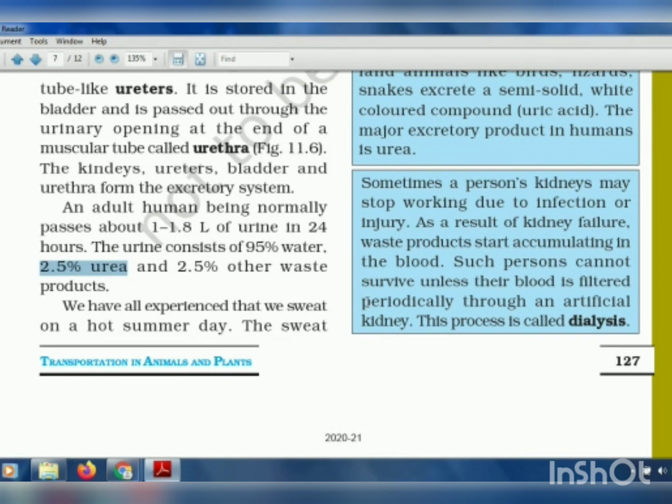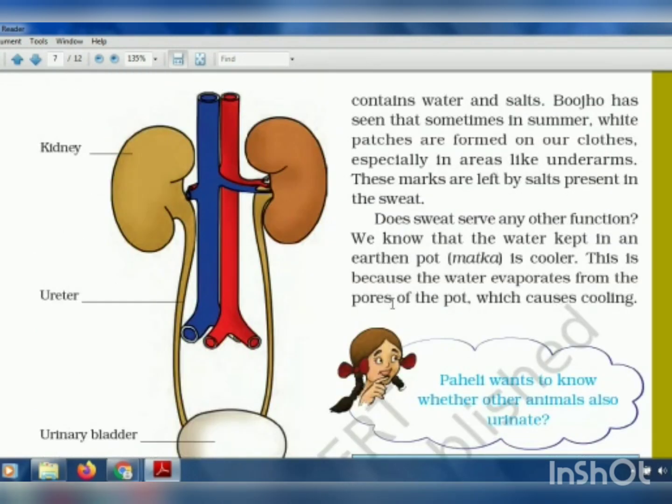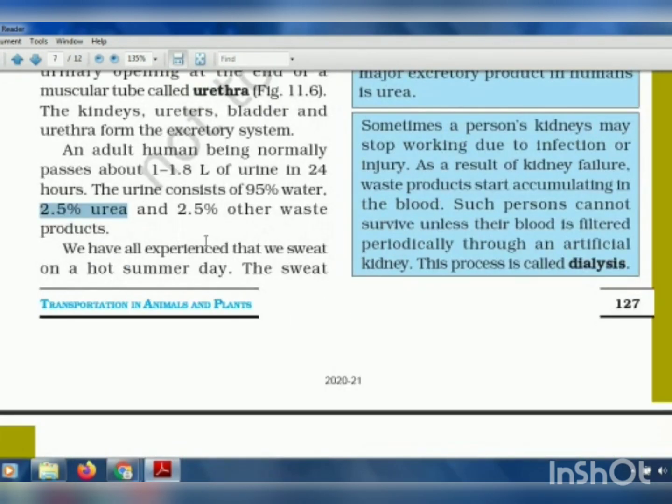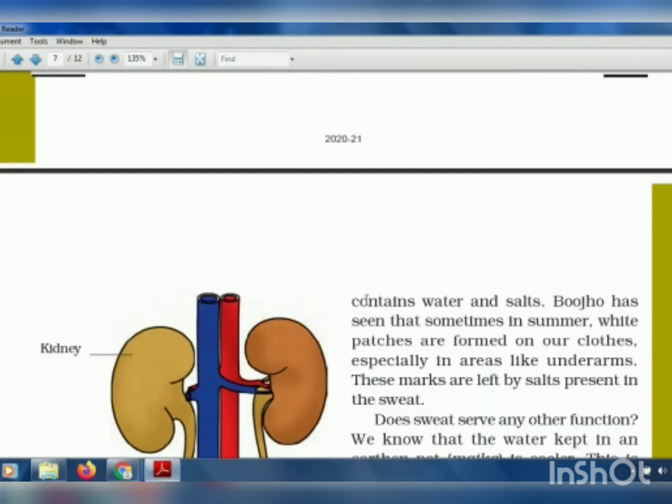the clothes that we wear have a patch or a mark on them. How does that patch come on our clothes? That is because of the sweat. The sweat contains water and salts, and because of that salt, that white patch can be seen on your clothes.